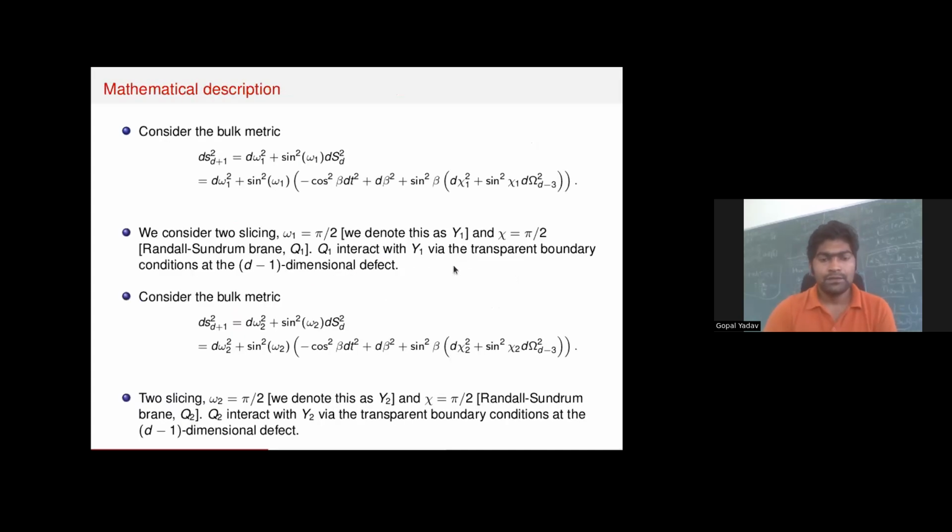Mathematically, this is the metric for description A, where we have coordinates omega 1, chi 1, and other coordinates beta, t and beta. In this geometry, omega 1 equal to pi by 2 slices Y1, chi 1 equal to pi by 2 slices Q1. Sorry, this is a typo. This should be chi 1, this should be chi 2. And for description B, we have omega 2 and chi 2, and the rest of the coordinates are the same as description A. So omega 2 equal to pi by 2 slices Y2, chi 2 equal to pi by 2 slices Q2.